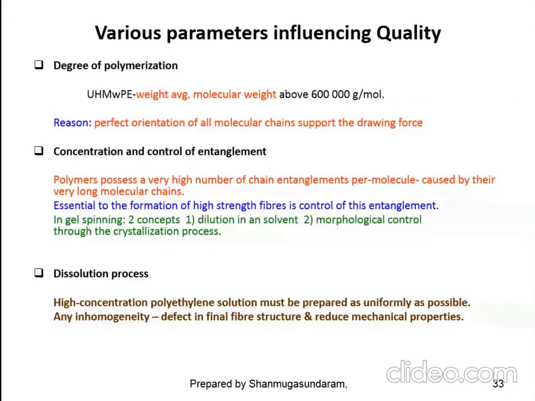Where is this fiber used? This fiber is used in the production of bulletproof material. Please keep it in your mind. So which fiber is used in the manufacturing of bulletproof material? Ultra high molecular weight polyethylene fiber. How is this fiber produced? This fiber is produced under gel spinning technology. Please keep all these points in your mind.